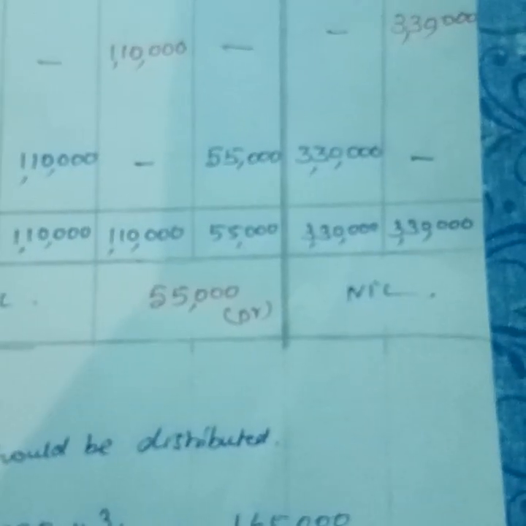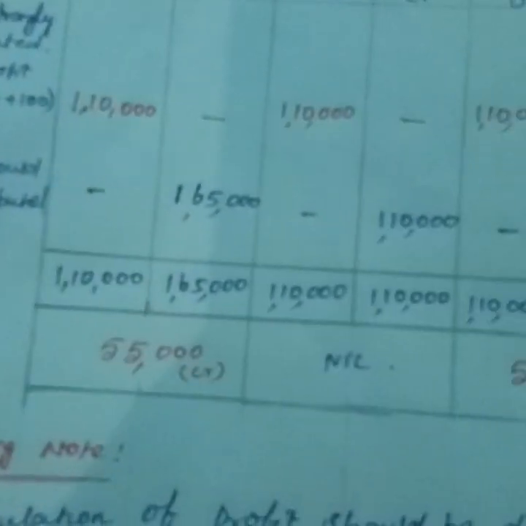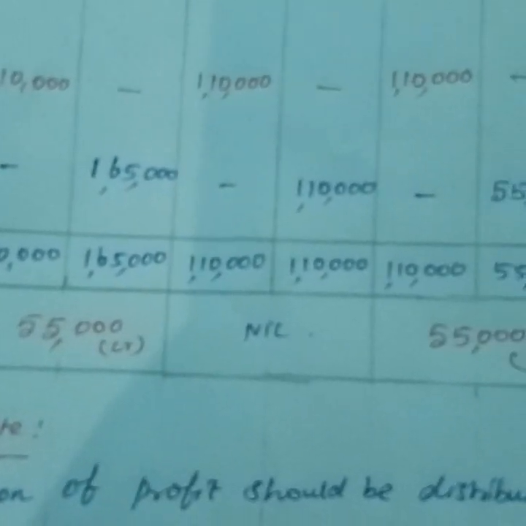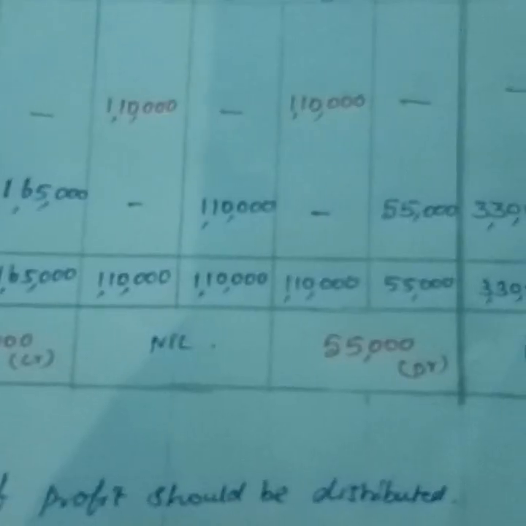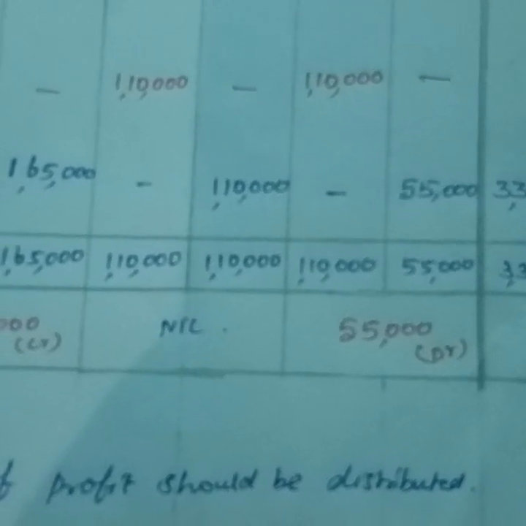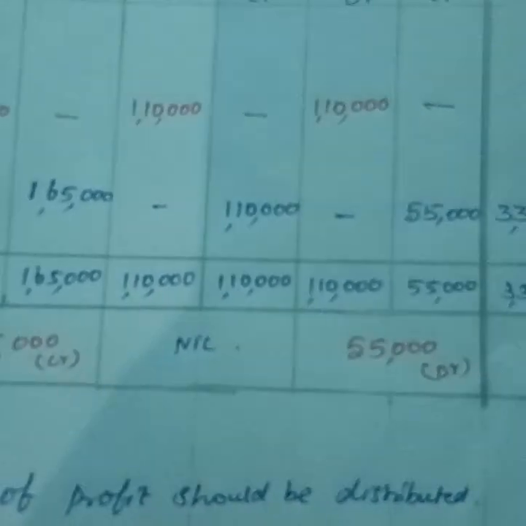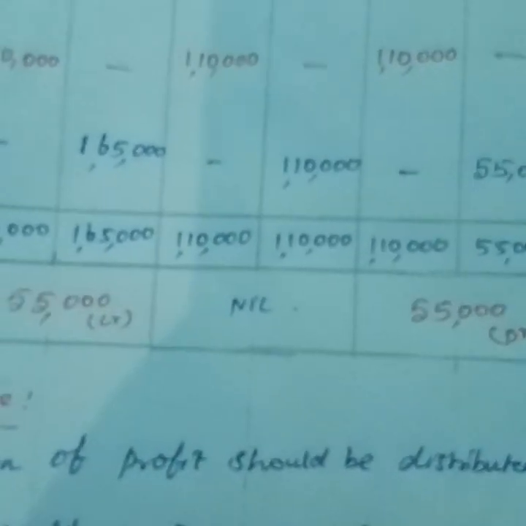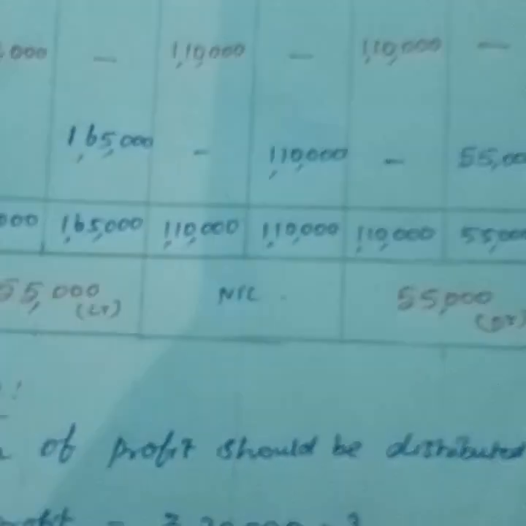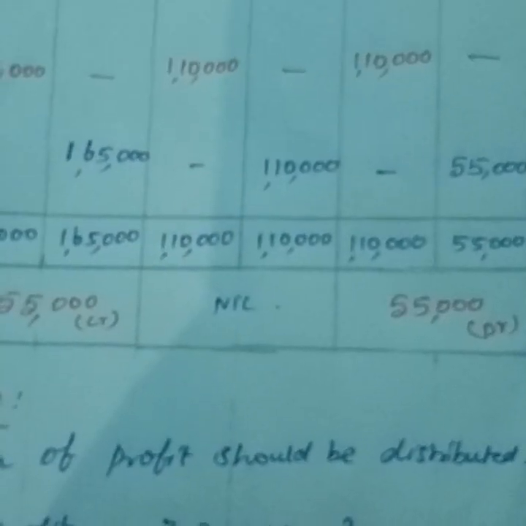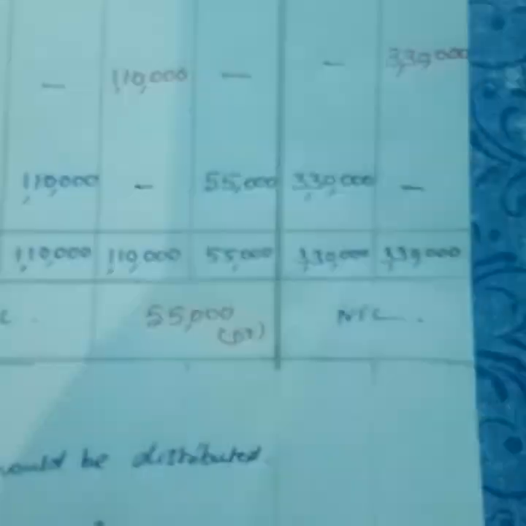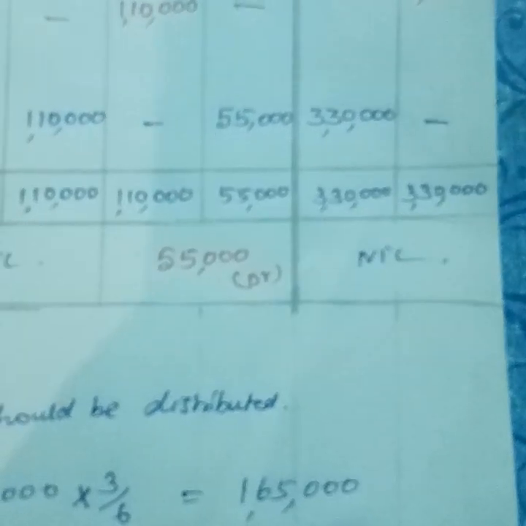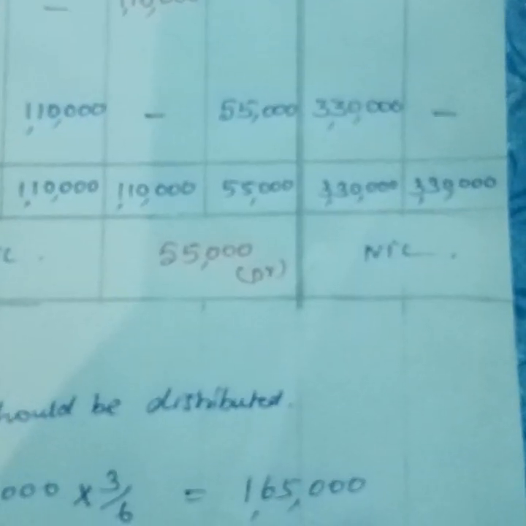At the same time, since it was distributed equally, for Raya's capital you have to mention 1,10,000 on the debit side, Mona's capital 1,10,000 on the debit side, and Nisha's capital 1,10,000 on the debit side. Why is the equal amount debited? That is the mistaken amount we are debiting now. Then, what is the actual profit? The 3 years' profit is 3,30,000. Now you are going to distribute it based on the profit sharing ratio.